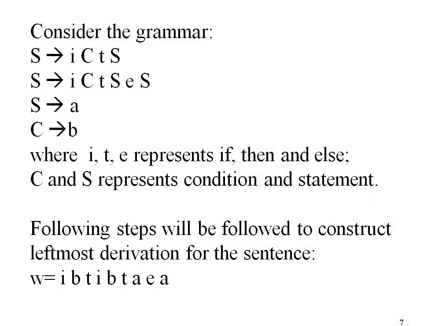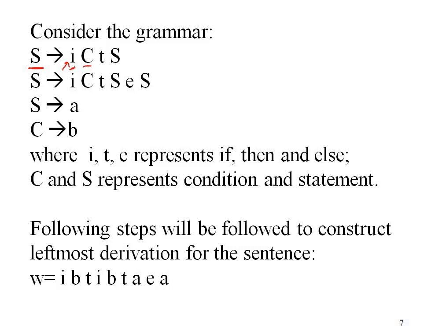So here the first statement is S derives I, C, T, S. Here S is a statement, any statement. Suppose we are considering C language, so it can be any statement. I refers to if, C refers to the condition. Since if is a keyword, we studied in unit number 1 that if is a token, so it is written as terminal. Then capital C is a non-terminal, it is a condition, and condition can be further derived. Condition can have operands, it can have operators. So it is not a basic element, it can be further derived. So it is represented as non-terminal.